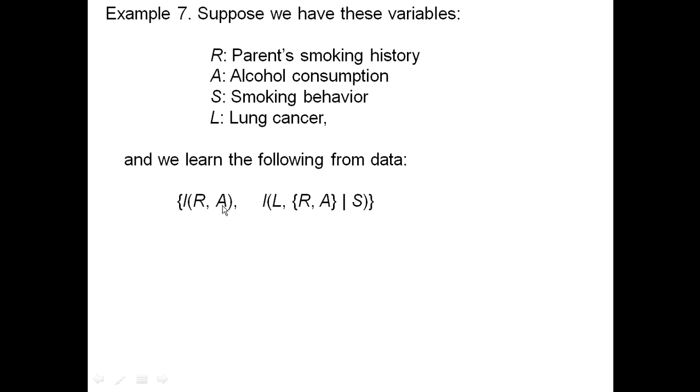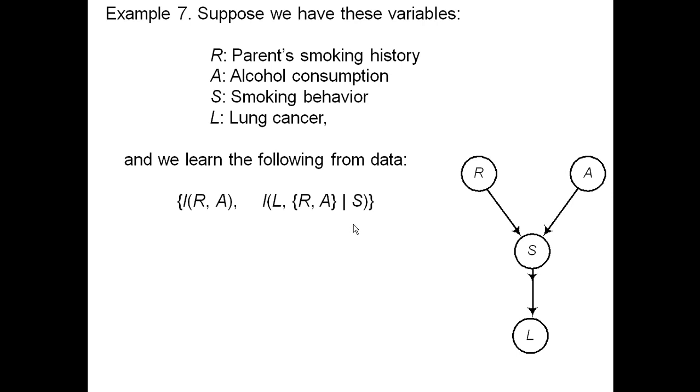Suppose these are our four variables, that the parent smoking history and an individual's alcohol consumption are independent. And once you smoke, lung cancer is independent of your parent's smoking history and your alcohol consumption. And those are the only independencies. Then we can learn this DAG.